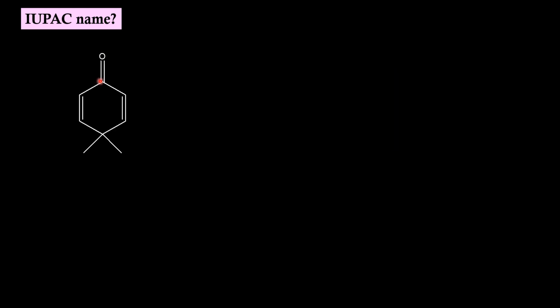In this molecule, ketone will be the principal functional group. In a cyclic system, lowest possible number to ketone is 1. On fourth carbon, we have 2 methyls sitting. So secondary prefix is 4,4-dimethyl. Primary prefix is cyclo. Root word is hex.